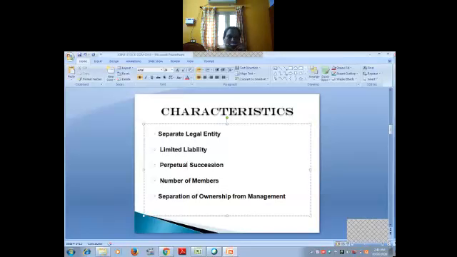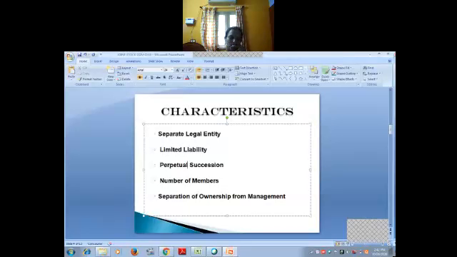A company does not cease to exist unless it is specifically wound up or the task for which it was formed has been completed. Membership of the company may keep on changing from time to time, but that does not affect the life of the company. The company is created by law and it can be wound up only through legal process.